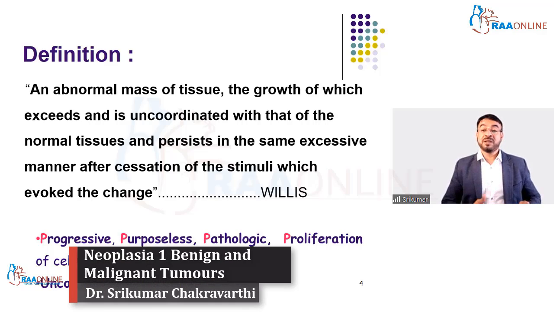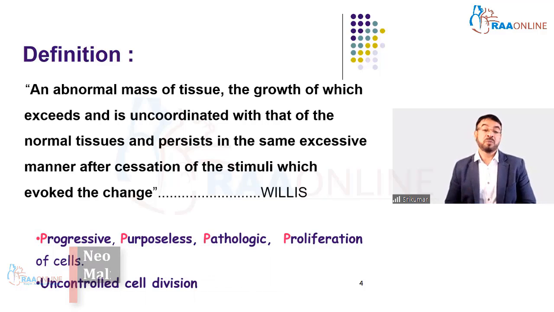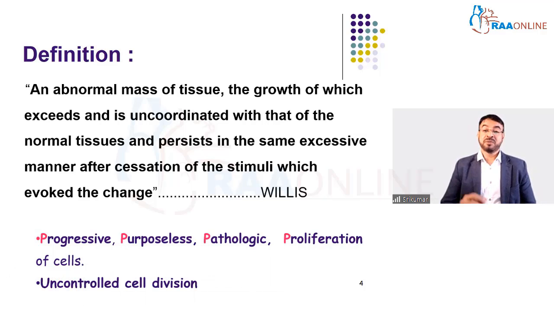Based on what we have seen now, we need to know what cancers are, what tumors are, and what neoplasia is. So the first aspect we see now is the definition of neoplasia. Neoplasia is an abnormal mass of tissue. It is not normal. As you've seen in the previous two pictures, these were not normal, they were abnormal. The growth of which exceeds that of the normal tissue and is uncoordinated with normal tissue, which means you have a growth which keeps growing so much, it is abnormal, it exceeds and is uncoordinated.